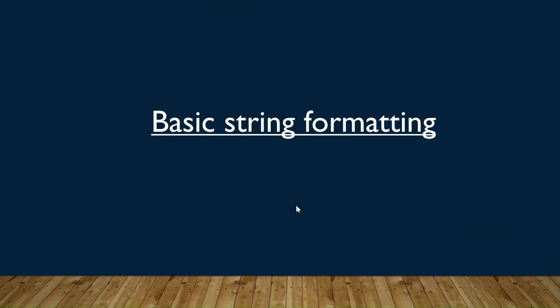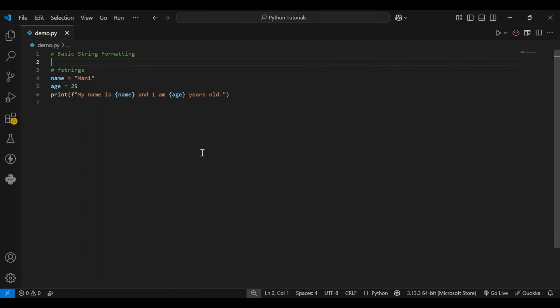Next, let's talk about basic string formatting with an example. f-strings in Python allow you to embed variables directly in strings. In this example, we insert the values of name and age into the string, producing an output like: my name is Money and I am 25 years old. It's a quick and easy way to format strings.